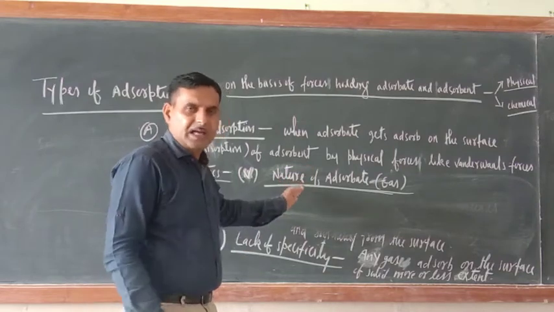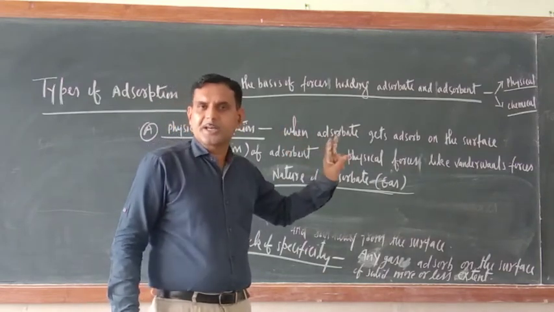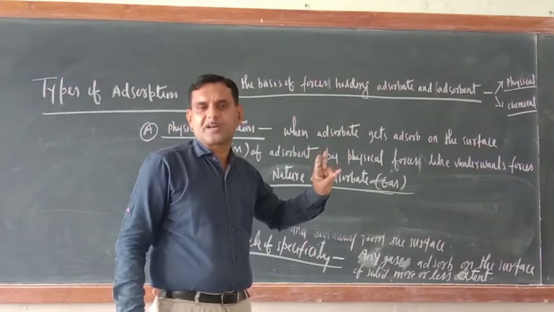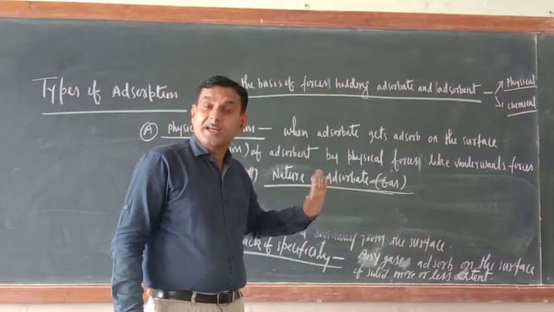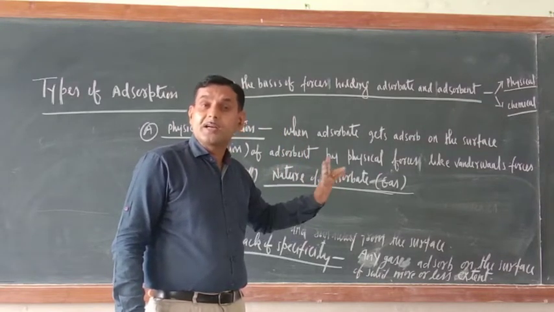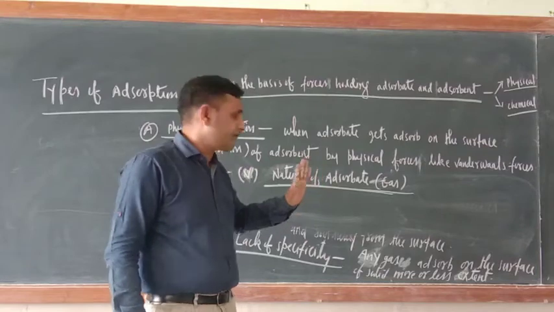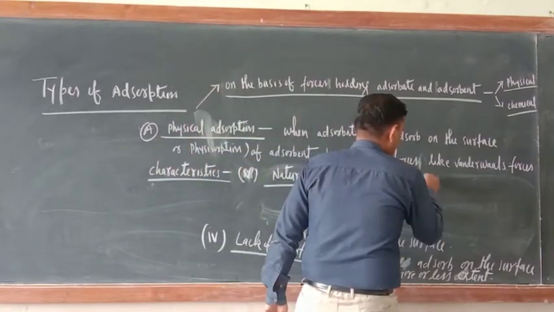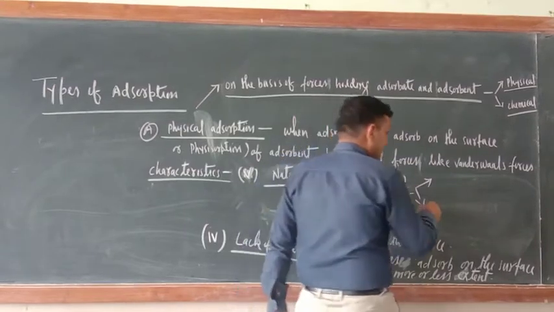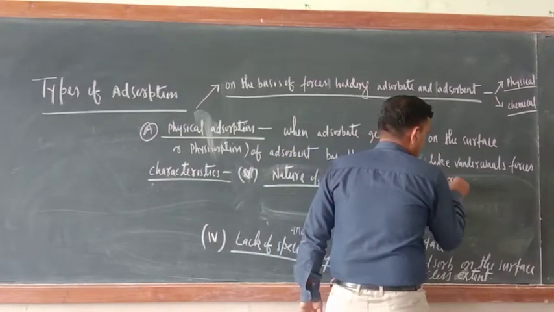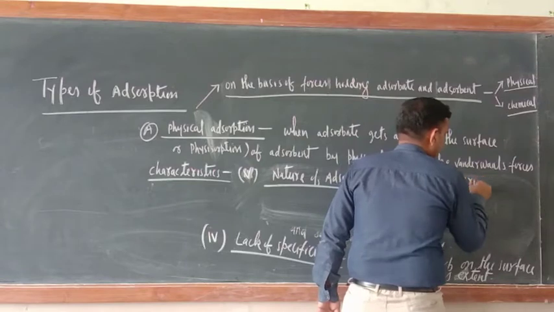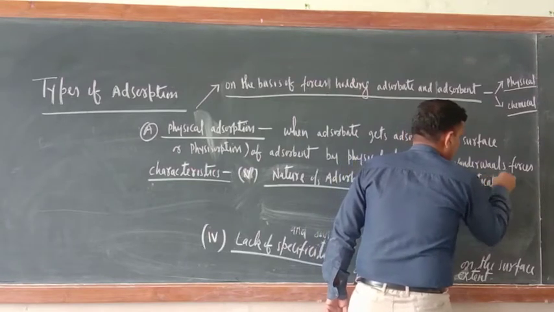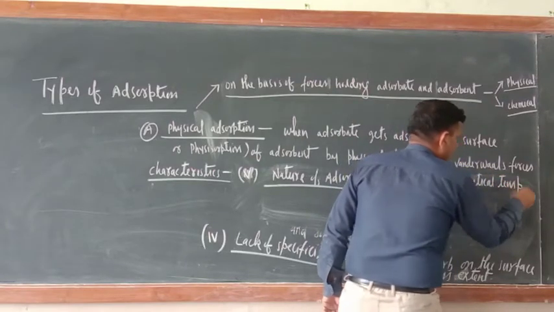And in 11th class I have explained, the greater the critical temperature, the easier the liquefaction. The lesser the critical temperature, the more difficult the liquefaction of the gas. So the nature of adsorbate, suppose it is gas: more critical temperature. You know the meaning of critical temperature?